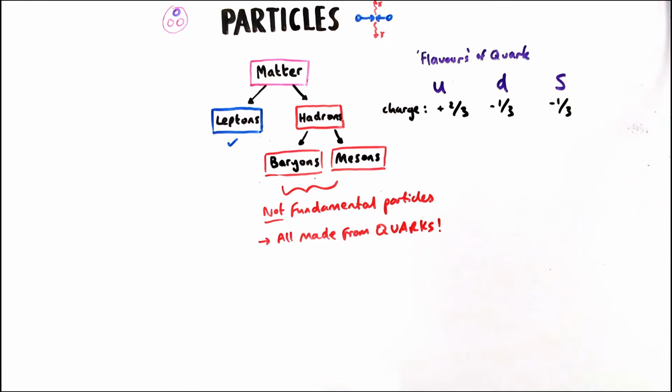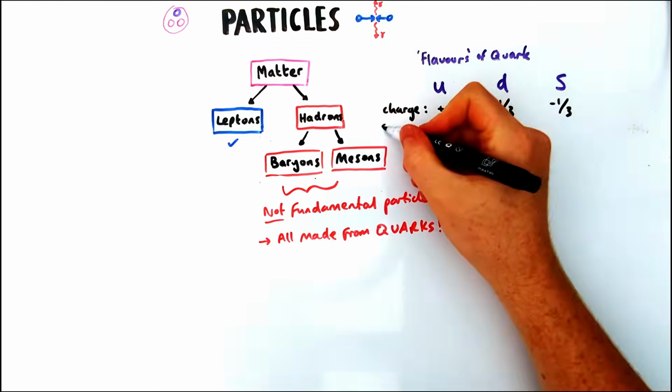So first thing to note is that the key information I'm going to write down here, in terms of their charge, is all on your data sheet. So charge of each quark is fractional. The up quark is positive charge plus 2/3. Down and strange quarks both have a charge of minus 1/3, and we introduce this thing called strangeness.